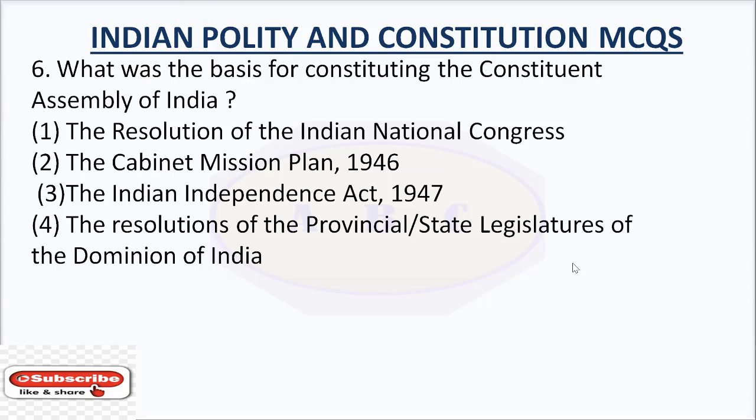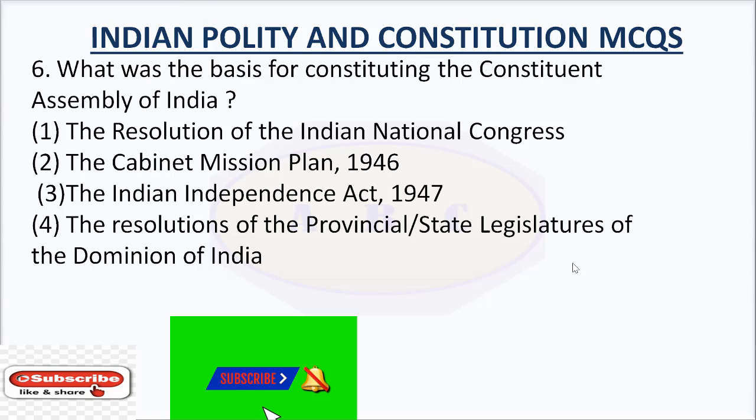Question number 6. What was the basis for constituting the Constituent Assembly of India? Option number 1, the resolution of the Indian National Congress. Option number 2, the Cabinet Mission Plan 1946. Option number 3, the Indian Independence Act 1947.